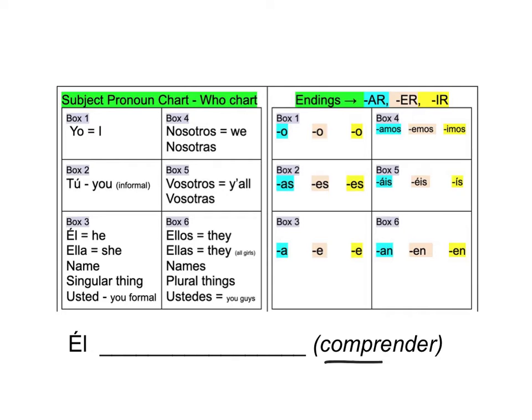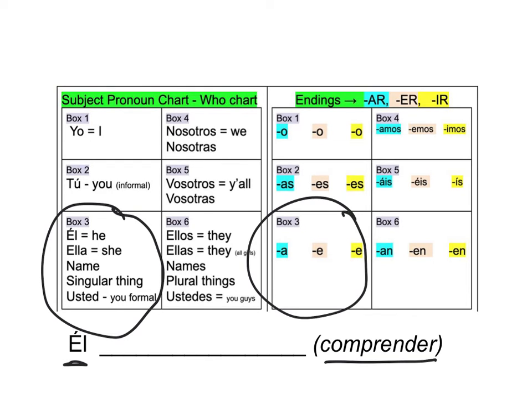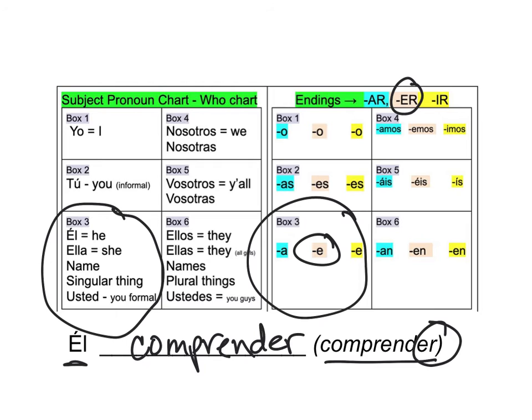All right, comprender and él, understand. He understands. So find él right there. Go to box 3 again. Comprender is an ER verb, so I'm in my orange endings. So it's going to be an E. So chop and swap. Comprender. Chop off ER and switch with E. And now it says he understands.